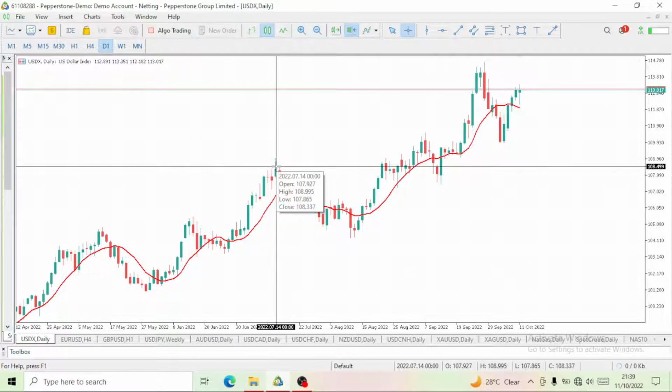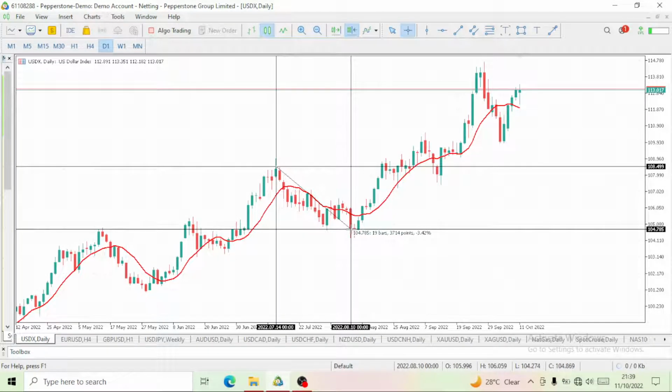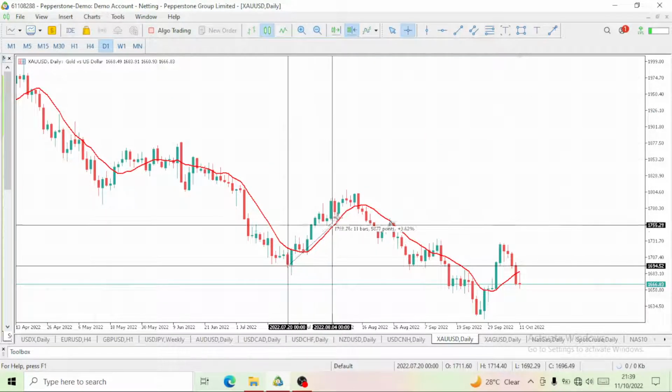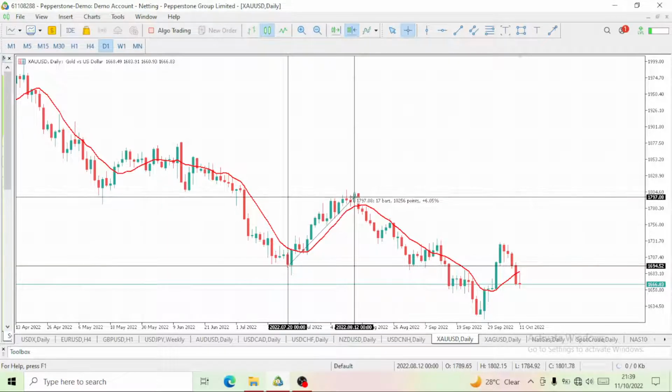Take a look at this movement on our USD right here. This was about 07. We saw this drop on our USD index. It was around this 07 period, and we saw this rise on our gold.